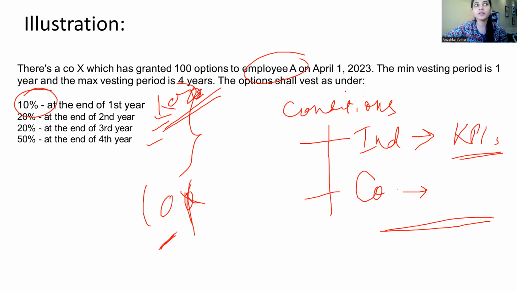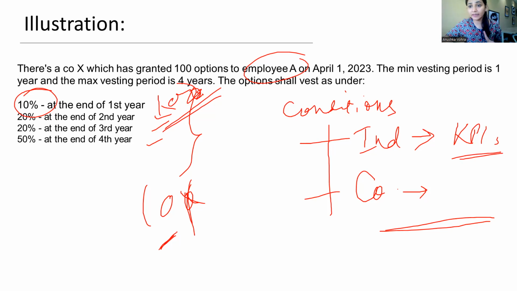So the exercise period can be long, can be short. The exercise period can be as short as 6 months after vesting, or can be as long as say 6 years. So that depends on the company. A long exercise period would be beneficial to the employee, where he gets more chance to think of exercising the option based on the market conditions.